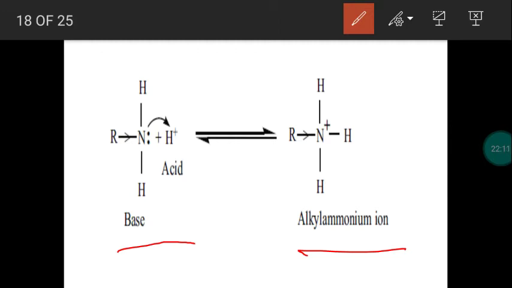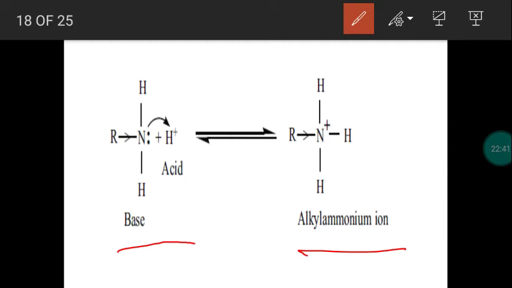Now we are going to compare the basic strength of primary amine, secondary amine, and tertiary amine. All three will be compared. Here we discuss plus I effect. Inductive effect is an electron displacement effect. Based on the displacement of electrons, the effect may be plus I as well as minus I effect. We studied this already.